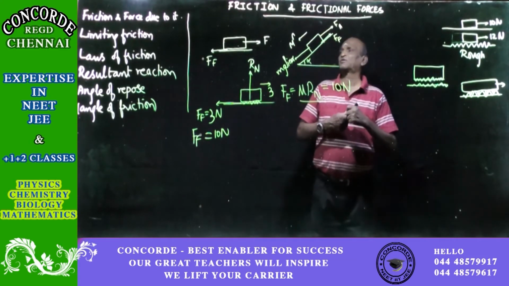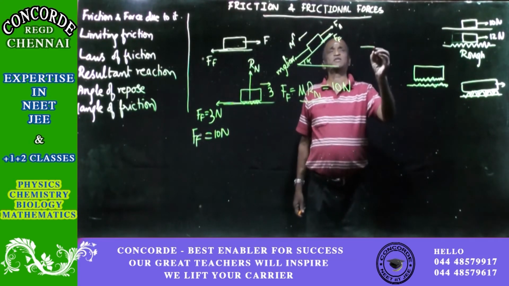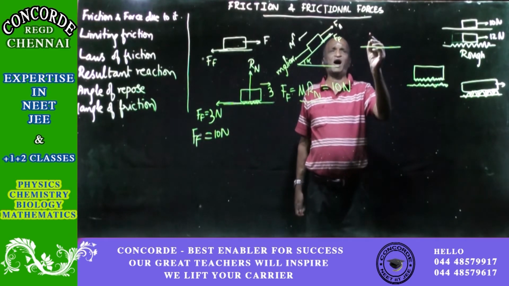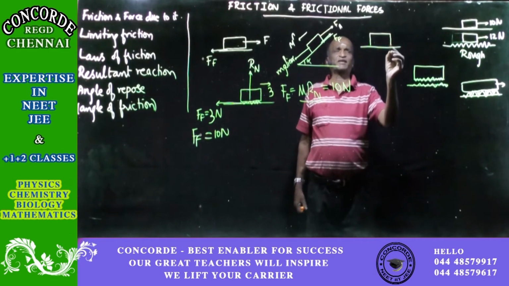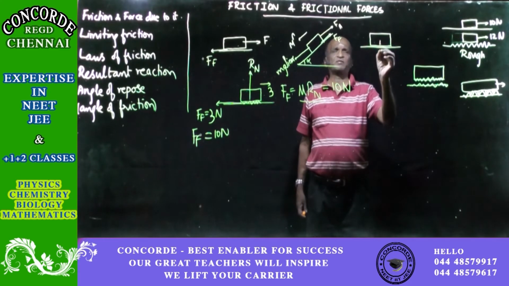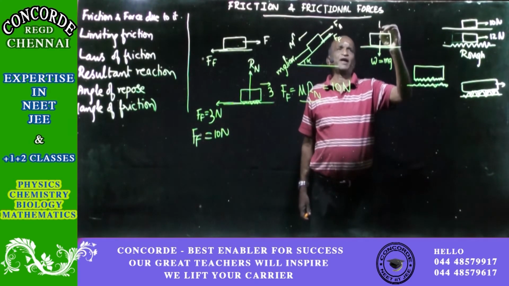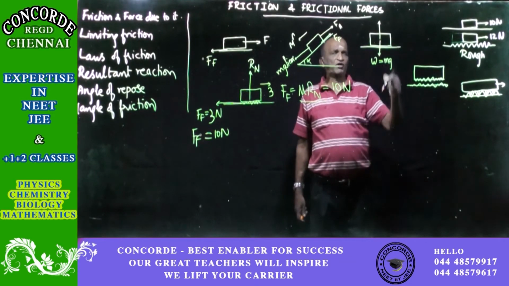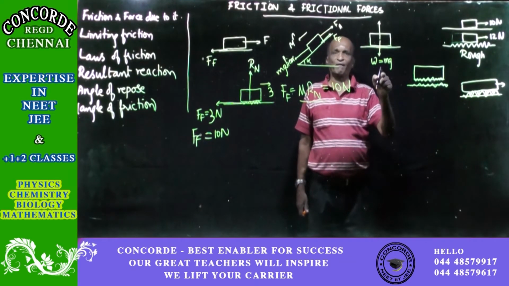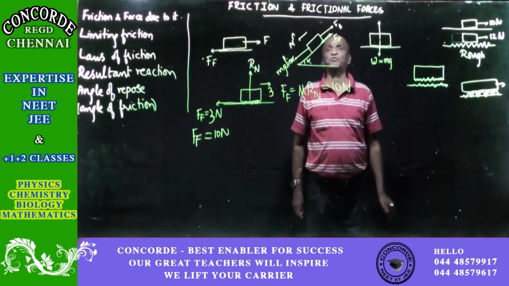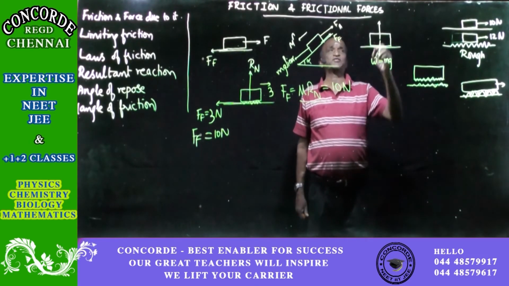Right. Now, to study all about the second law, which is very, very important. That is the very heart of this chapter, the second law. And without the result that we get of the second law, no problem on friction can be solved. Let us say that the weight of the body is acting down. We have taken the symbol for weight as W, and we know that it is equal to M into G. And the reaction which is there, because the body is not moving, so weight must be balanced. If it is not balanced, then the body will continue to move downwards. So the weight has to be balanced.